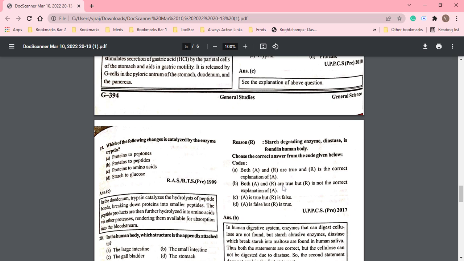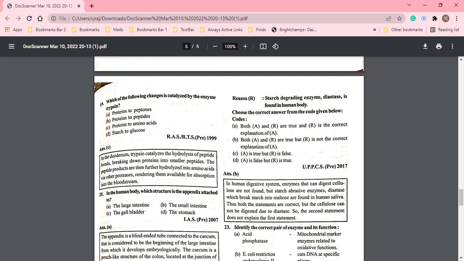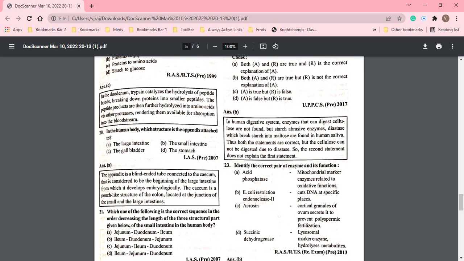Both A and R are correct, but R is not the correct explanation of A. Right, this is your explanation. In the human digestive system, enzymes that can digest cellulose are not found, but starch enzyme diastase, which breaks down starch into maltose, is found in the human saliva. So both the statements are correct, but cellulose cannot be digested due to diastase. Okay, the second statement does not explain the first statement.